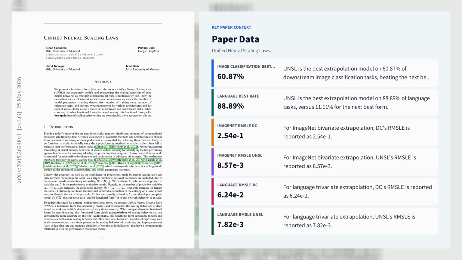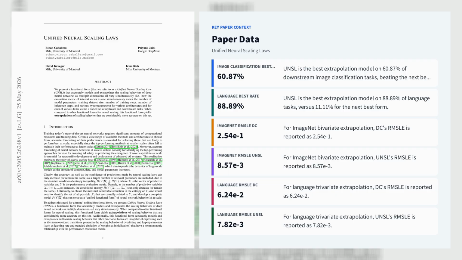Unlike earlier scaling laws, such as the Kaplan and Hoffmann-Chinchilla style formulas or Muennighoff et al. data-constrained language model law, UNSL can represent transitions that reverse direction and does so with the same asymptotic expressivity as simpler baselines. On held-out extrapolation, it is substantially more accurate. In downstream image classification, it is the best model on 60.87% of tasks versus 21.74% for the next best form. And in language, it wins on 88.89% of tasks.